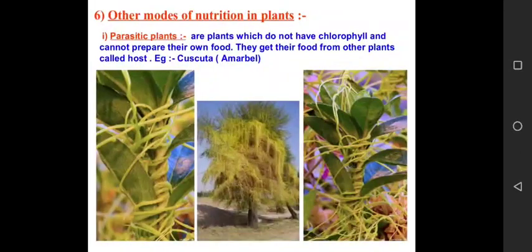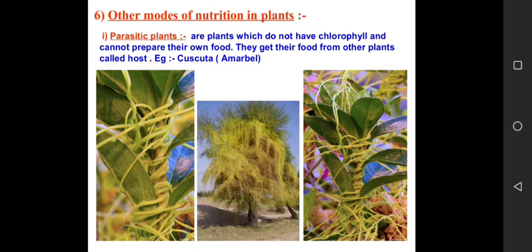Now let's study about different plants that are included in heterotrophic nutrition. There are mainly 4 plants that are included in heterotrophic nutrition, that is parasitic plants, saprophytic plants, symbiotic plants and insectivorous plants.